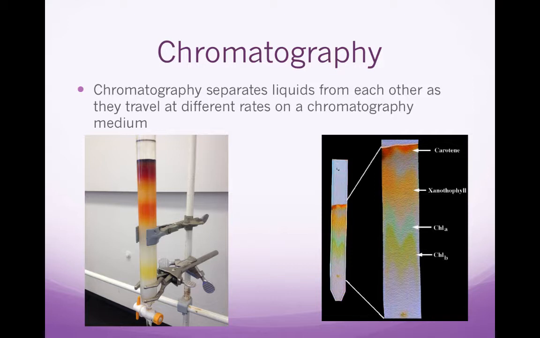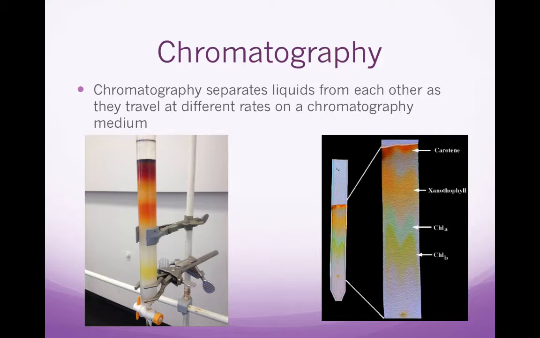So here on the left, this is called column chromatography. And you can see all the different colored bands in the column. Those are different liquid molecules. So we would pour it on the column, we pour some solvent liquid over it, and they travel at different rates down the column, and we can actually capture the different liquids in a little flask underneath the column. Then on the right, this is paper chromatography, which you may have done in a chemistry class or a biology class.